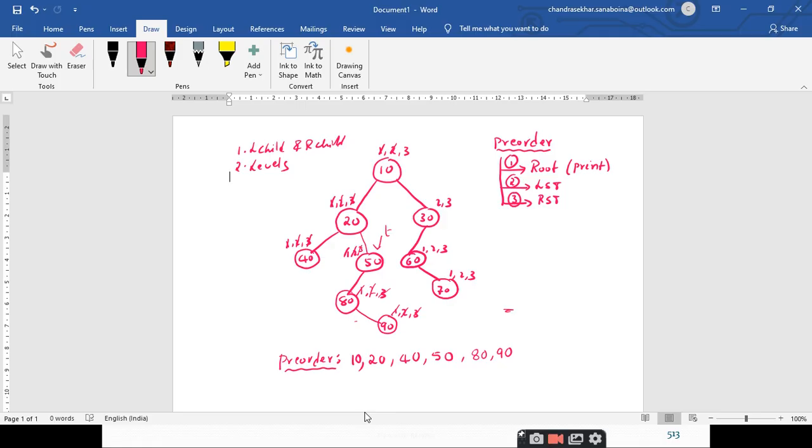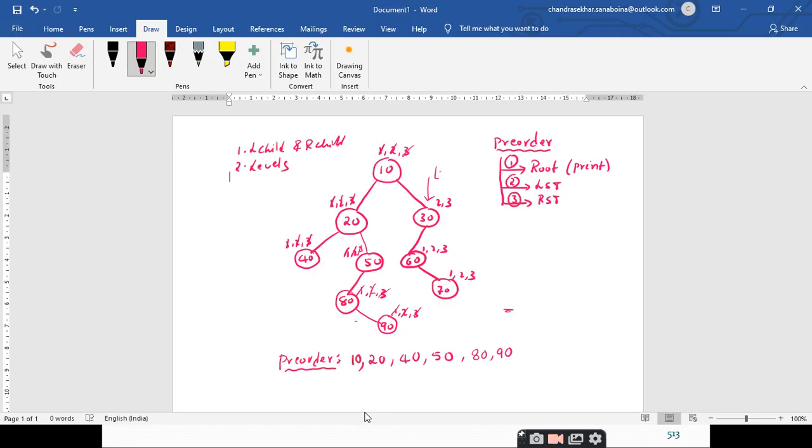Once you are done with all the 3 steps, go to its parent node. T is pointing to 20. Here also I am done with this 20. I have completed all the 3 steps. So go to its parent. What is the parent of 20? It is 10. At 10, I am done with the first step and the second step, but I am left with the third step. Right. So according to the third step, you have to traverse the right subtree. Therefore, you make the pointer point to this one, and you strike off this one, right?